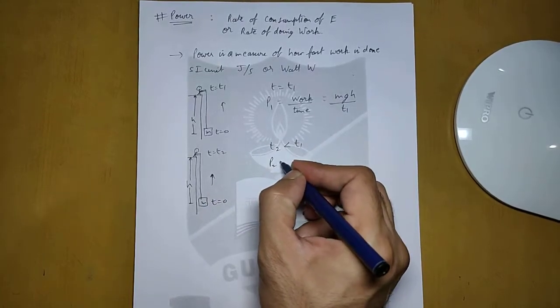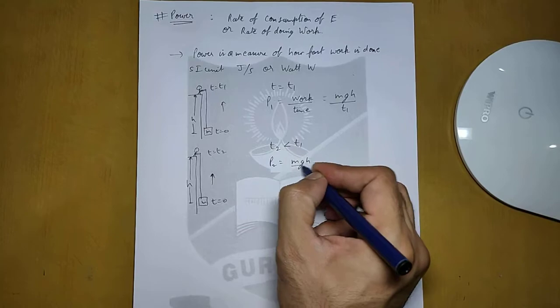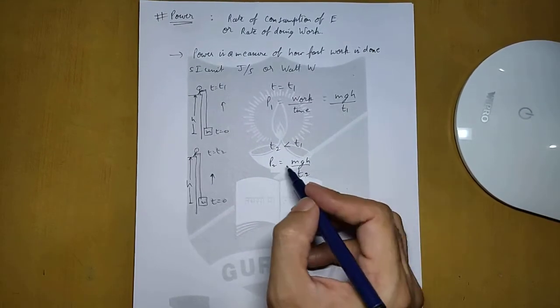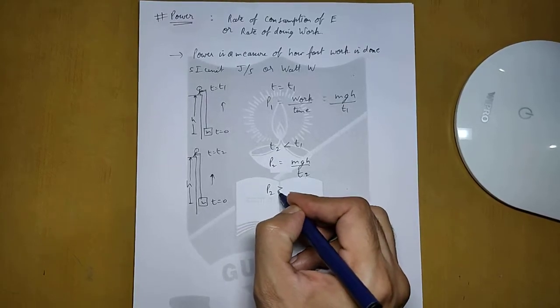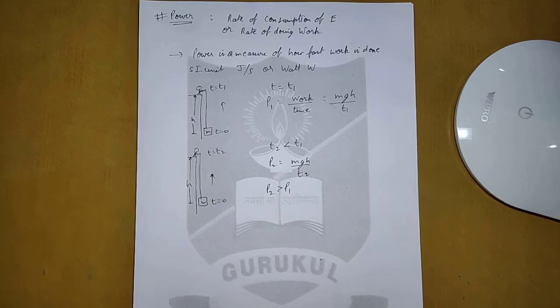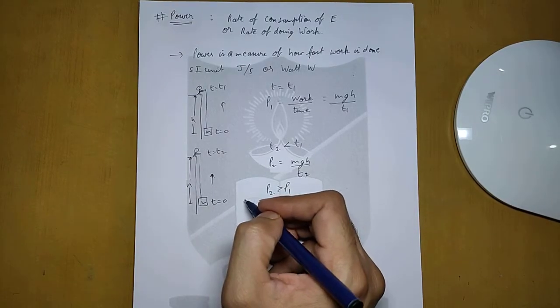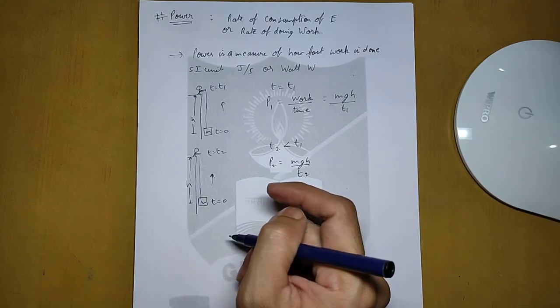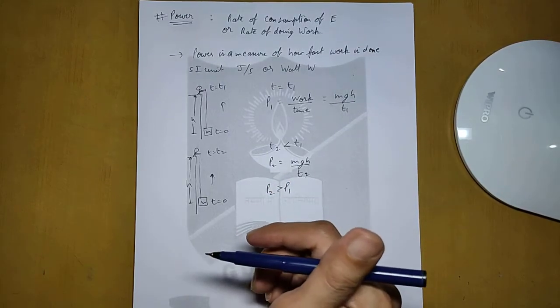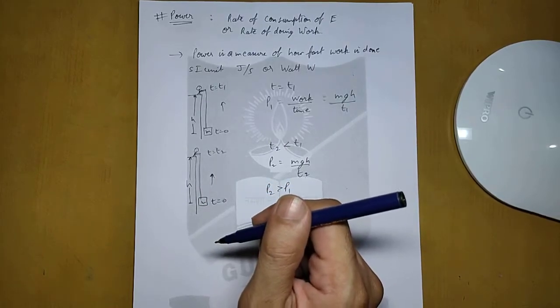So in this case the power will again be equal to mgh upon t2, but since t2 is less than t1, power P2 will be greater than P1. So we can say that in this condition the person has consumed energy at a faster rate, so more power was used by the person.